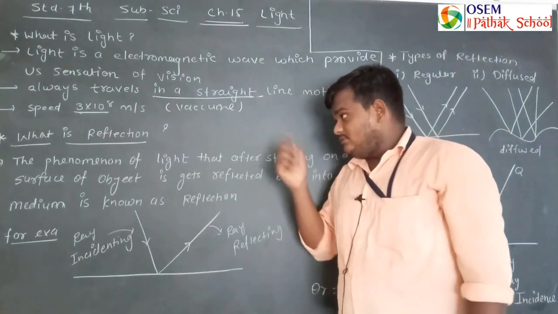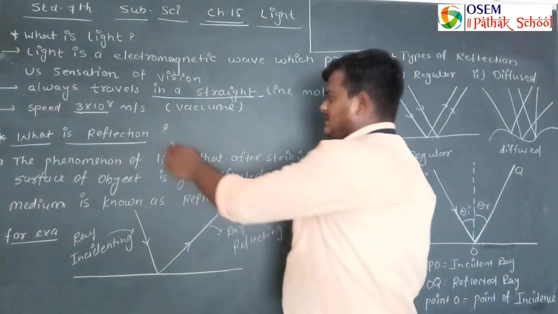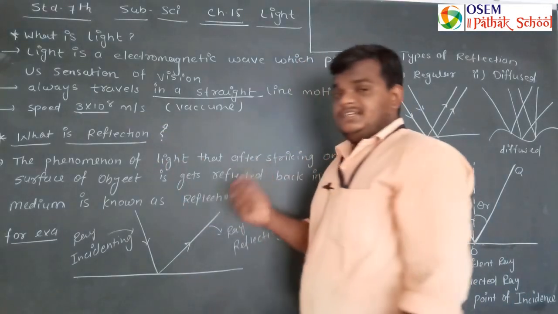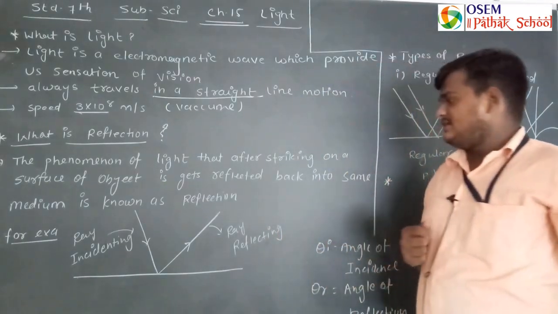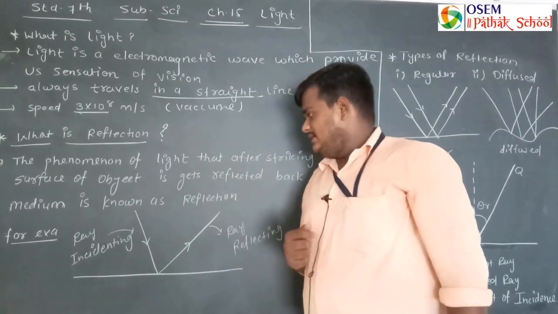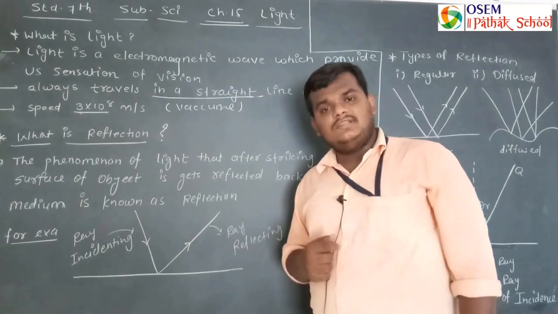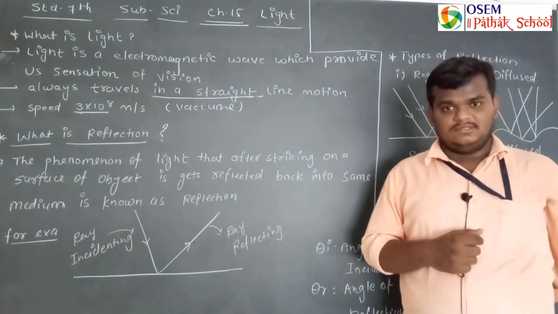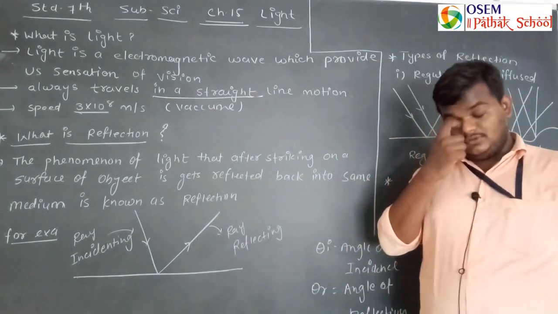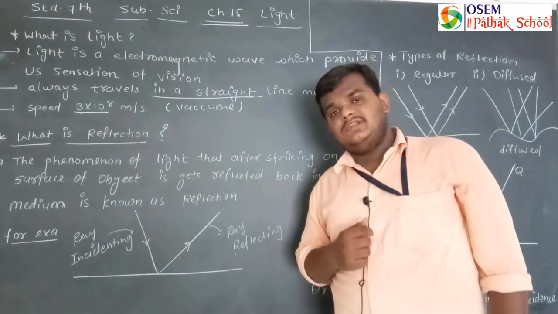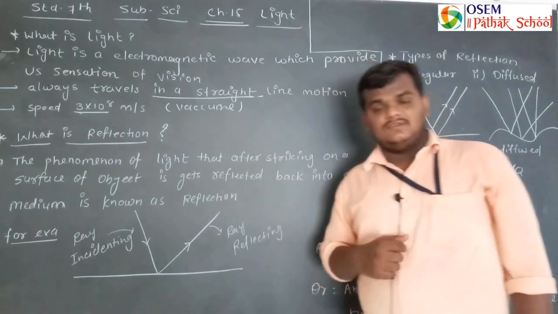Now, events related to light, and out of that the first is reflection. What is the phenomenon of reflection? The phenomenon of light that after striking the surface of an object it gets reflected back into the same medium is known as reflection. As soon as light strikes the surface of any object, if after striking it moves in the same medium, it is considered a reflection.